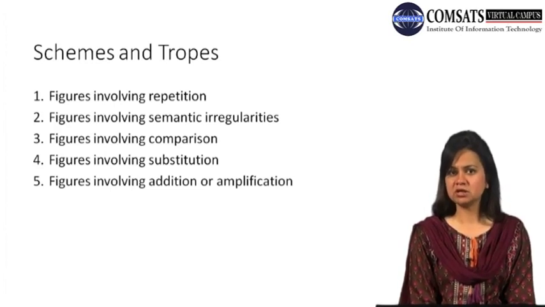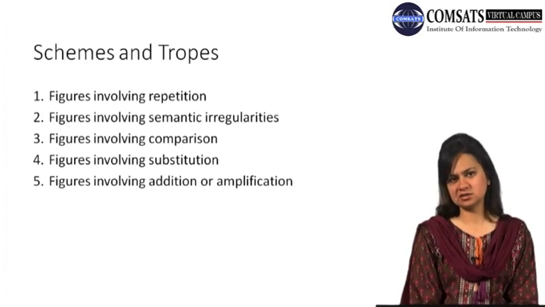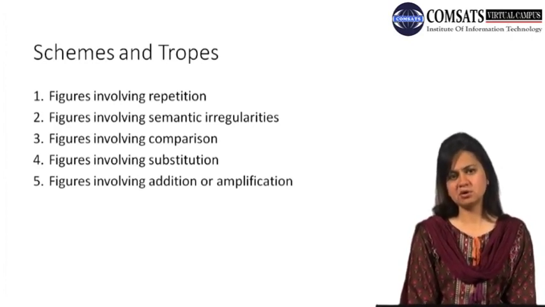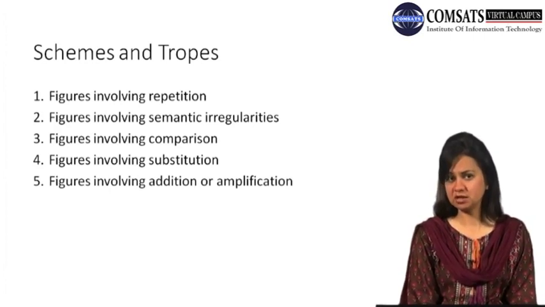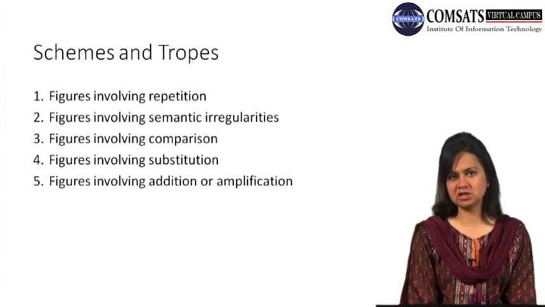Tropes are a bit more complicated to interpret because they change meaning. When there is a change in meaning, there is a complexity that perplexes the reader, and here the reader is supposed to make connections and draw inferences to reach a more accurate and clear understanding or interpretation of such a device.